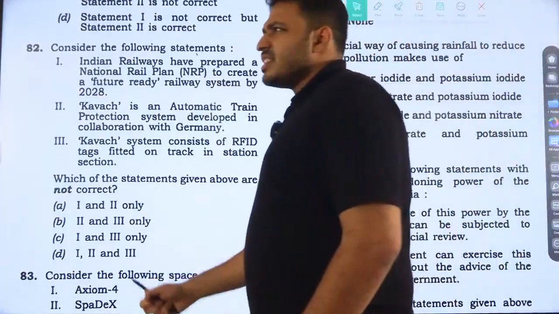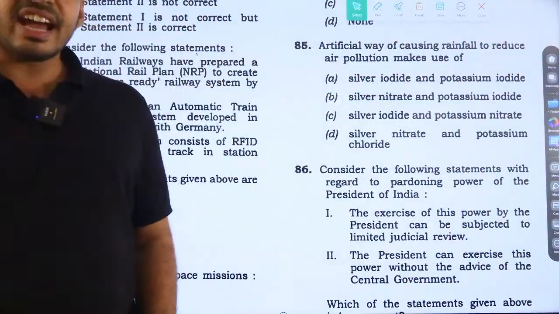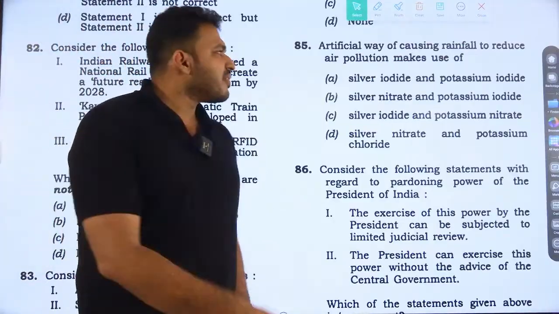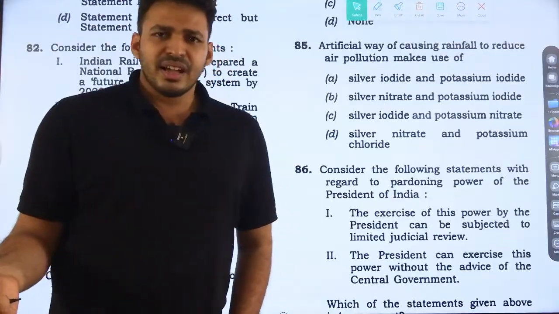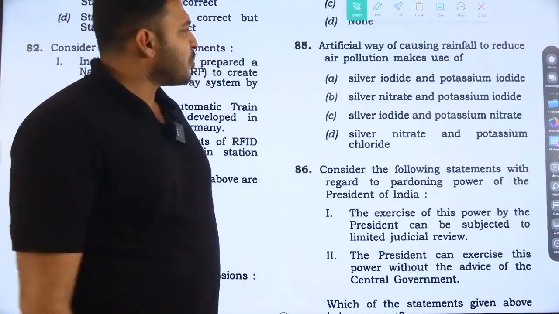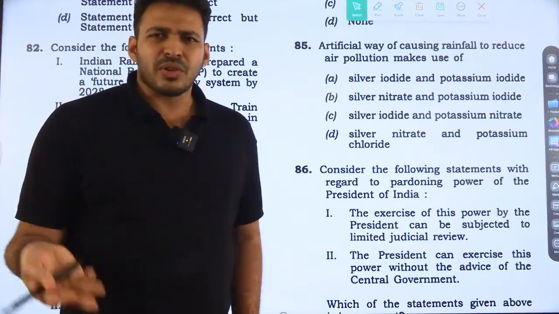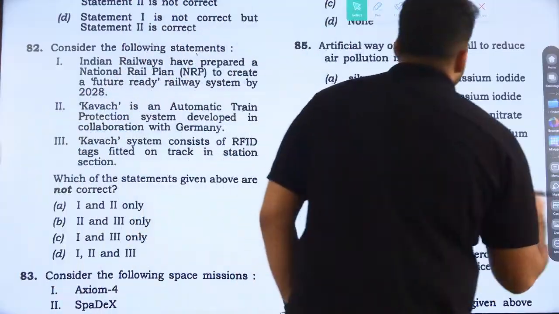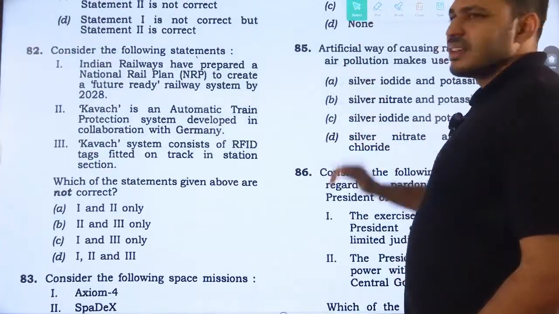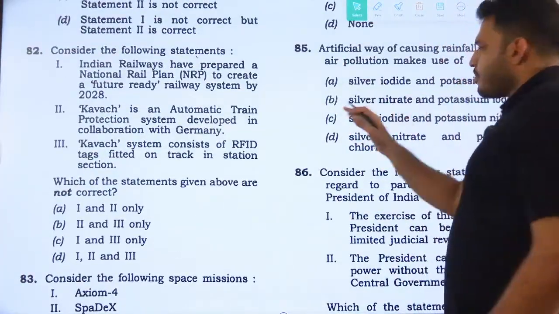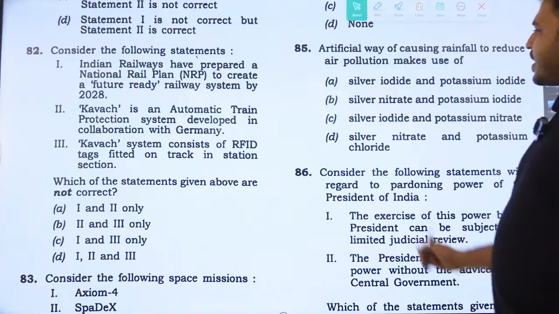Okay, this is actually a very simple question. We saw this many times in the news. It's about the artificial way of causing rainfall, artificial raining, for example to reduce air pollution. What do we use for artificial raining? That is silver iodide and potassium iodide. Option A is the right answer. Silver iodide, AgI, and potassium iodide, KI. Okay, option A.